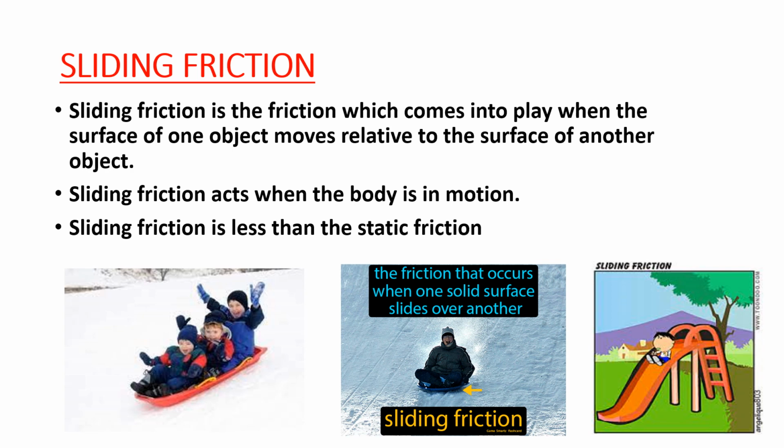A child sliding down through a slide in the park. See the first example. Some children are sliding on the snow. Second, the friction that occurs when a solid surface slides over another surface.